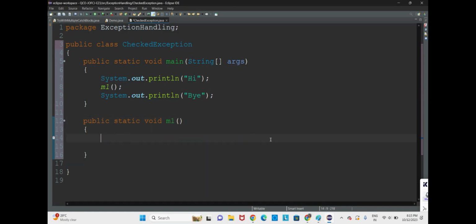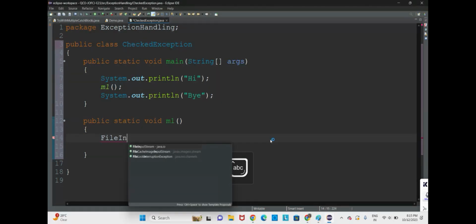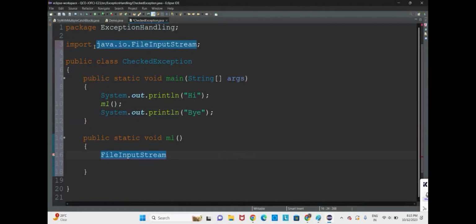Now here what we will do is very simple. See, file input stream, file output stream, whatever is related to file, they are all checked exception. Now we shall go for file input stream from java.io package. So from java.io, we have input output exceptions. When we are using the IO package, whatever the class name we use, it will be a checked exception.